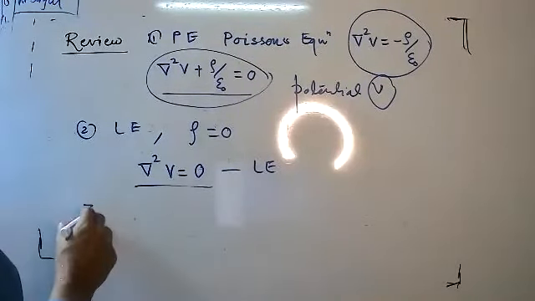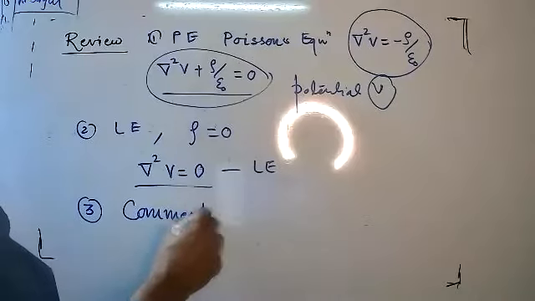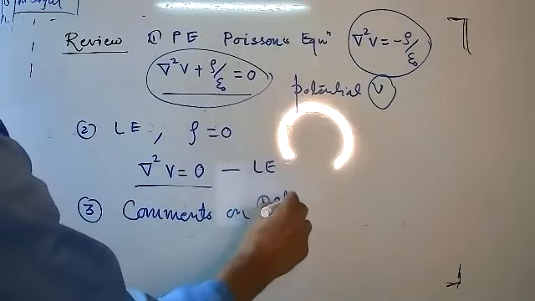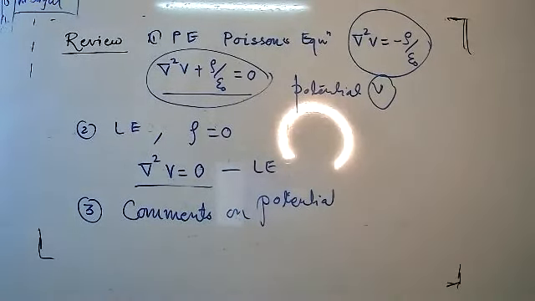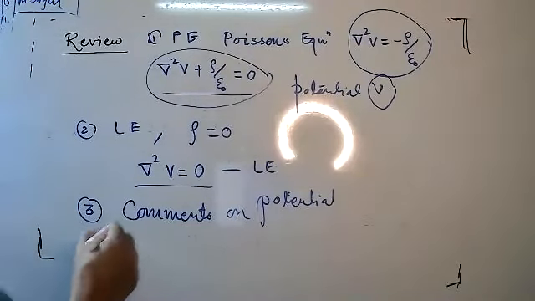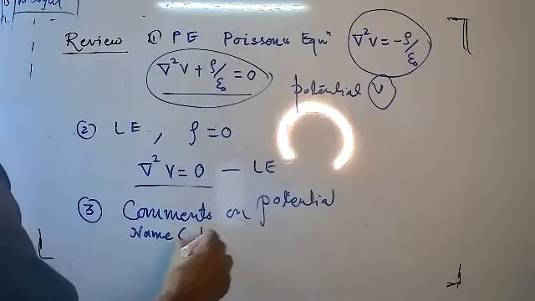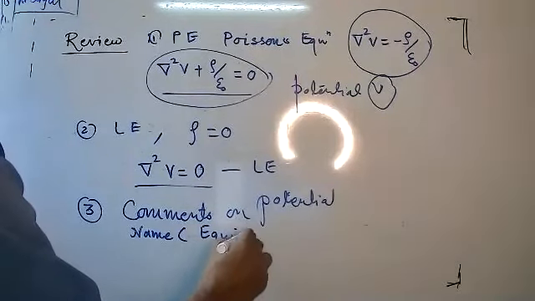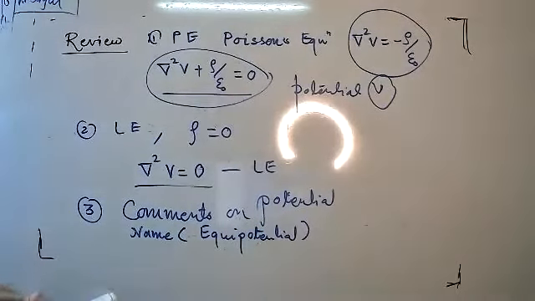Now, next, I talked about potential, comments on potential. In case of comments on potential, there are again different subparts. First, what is the potential's name? In that case, please explain the equipotential. Can you tell me the meaning of equipotential? Anyone? Potential across a given surface is constant. Yes, very good. Potential is constant.